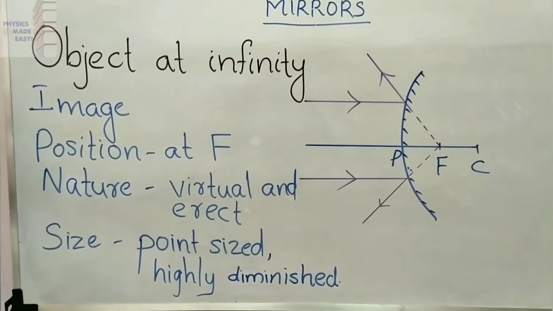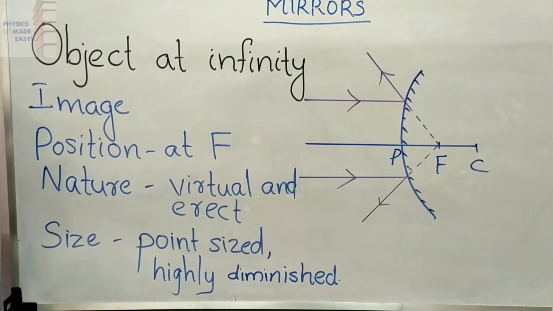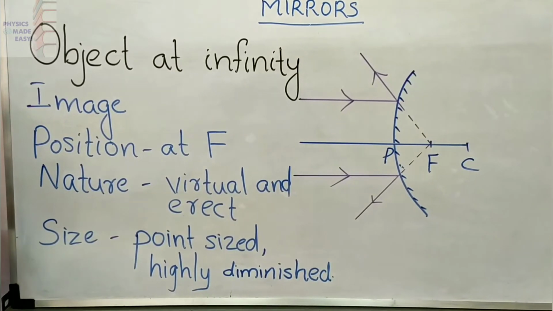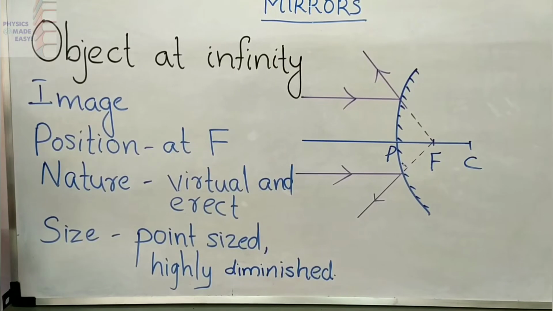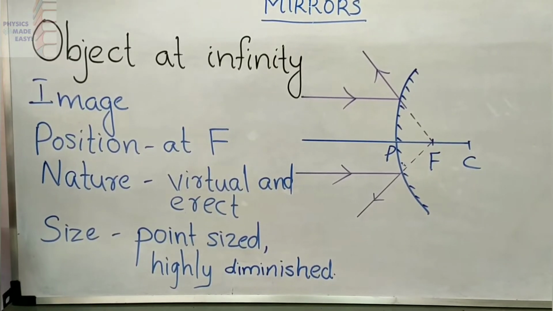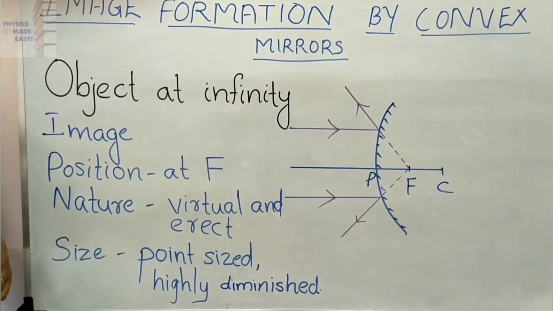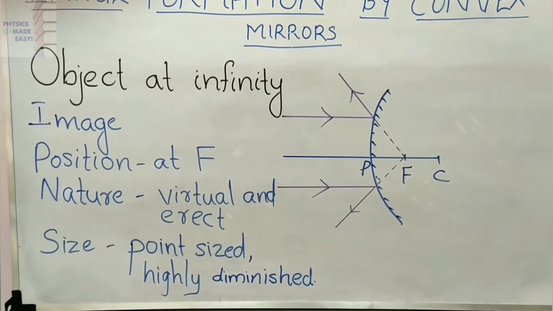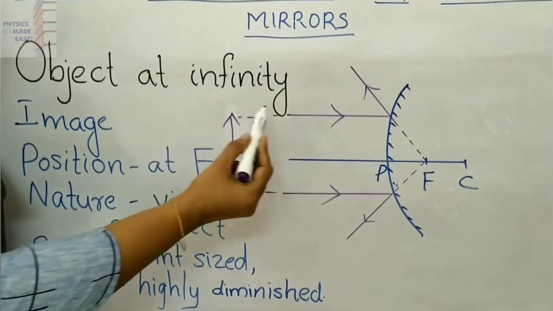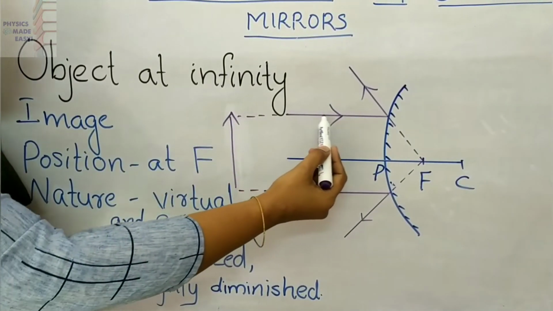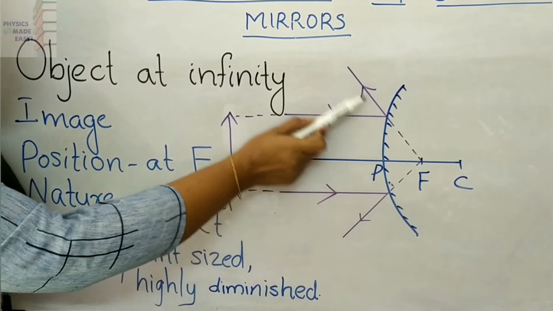Okay students, now you can see here image formation by convex mirrors. In case of concave mirrors you already studied 6 diagrams. Now in case of convex mirrors you have to learn 2 diagrams only. The first one, you have to consider the object is at infinity. Here you can see a ray which is parallel to the principal axis, after reflection reflecting like this.